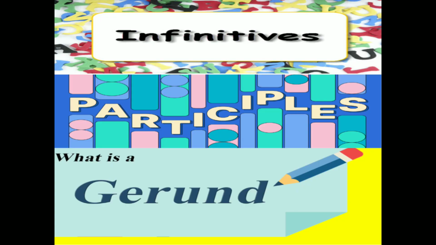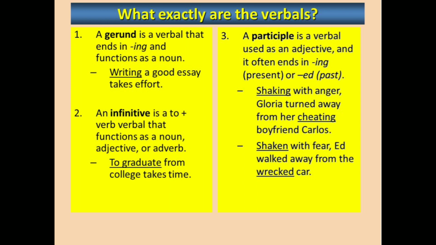Next, infinitive, participle, and gerund are the subtypes of non-finite verbs. What exactly are the verbals? A gerund is a verbal that ends in ing and functions as a noun. Writing a good essay takes effort. And an infinitive is to plus a verbal that functions as a noun, adjective, or adverb. To graduate from college takes time, and this is called an infinitive.